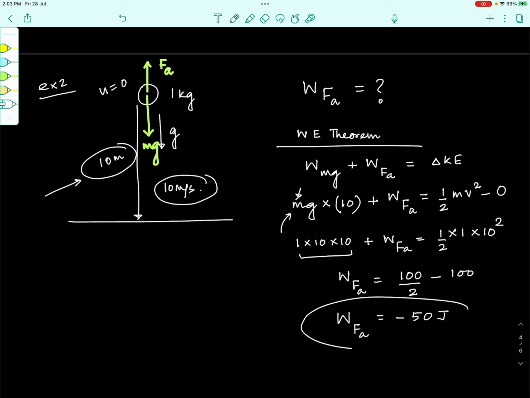Can you identify why we are getting a minus sign here in the answer? Work done by air friction is supposed to be negative, isn't it? Because the frictional force is acting opposite to the direction of motion of the body. So we understand that it has to come out to be negative, right?